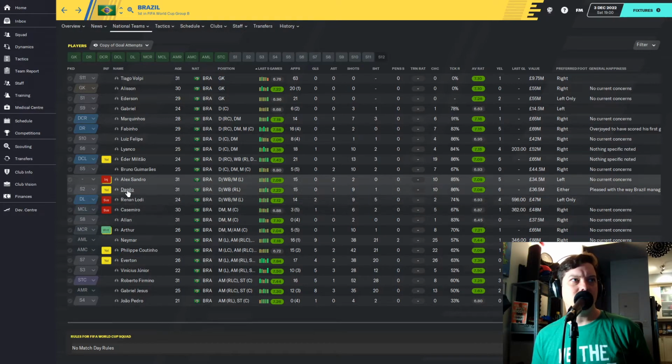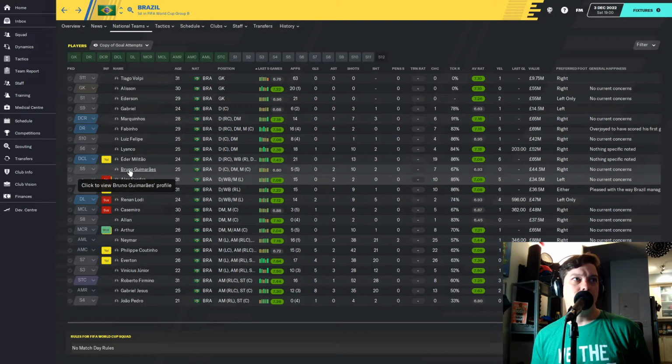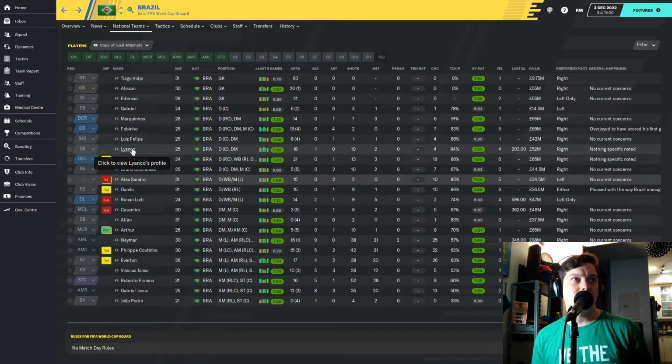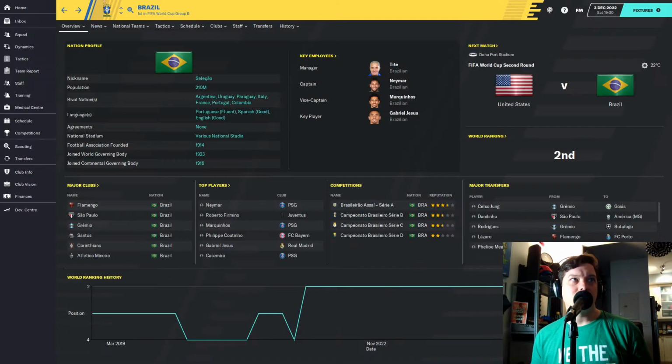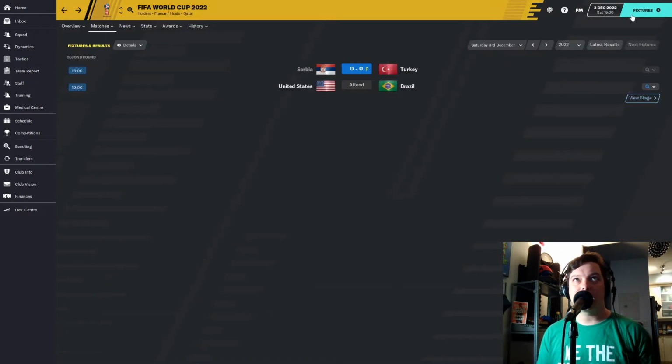Who would they bring in? They've got Danilo, who could play left back. He might start. And in center of midfield, they have Allan as well on the bench. And anyone else? Bruno Guimarães, he can play in that position, as well as Fabinho. He might be able to play. Luis Felipe. They've got a deep squad, Brazil. So, all right, we're ready. Let's get into the match.